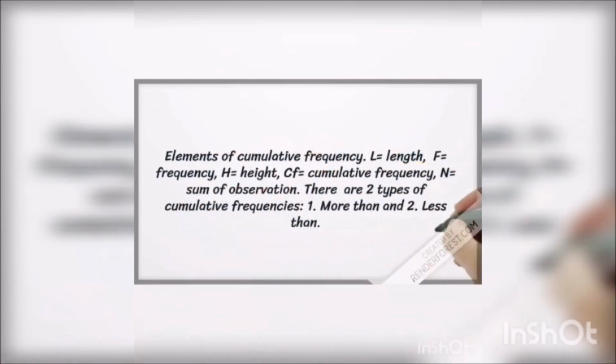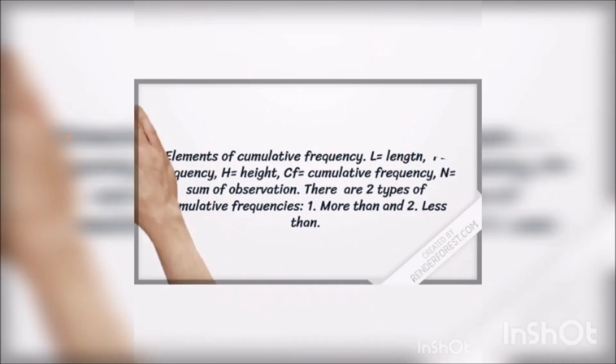Elements of cumulative frequency are as follows: first, length; second, frequency; third, height; fourth, cumulative frequency; and sum of observations, that is n. There are two types of cumulative frequencies: more than and less than.